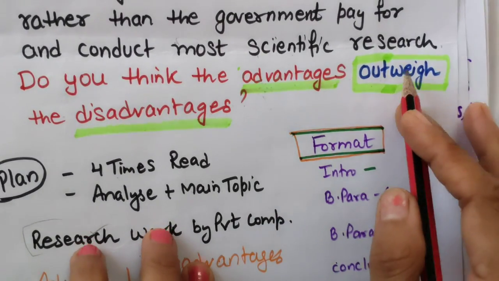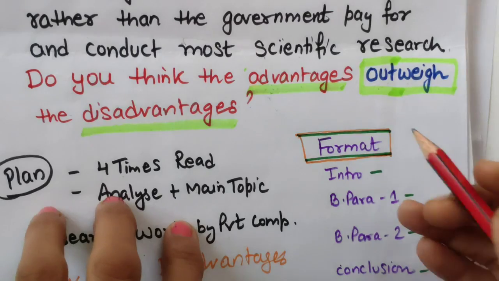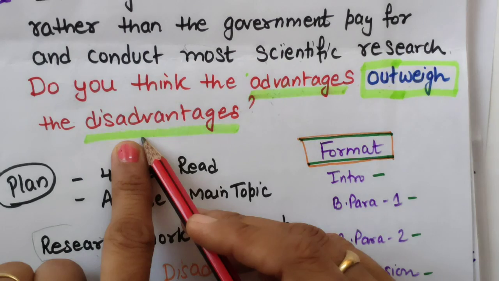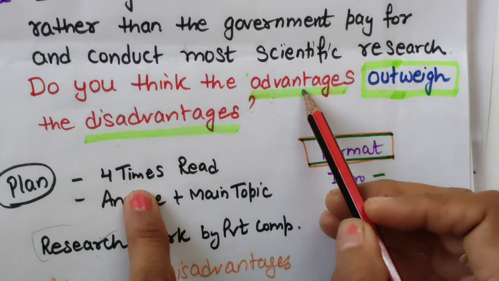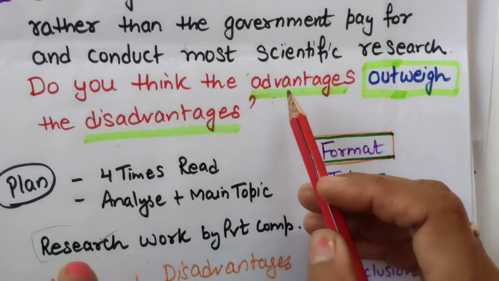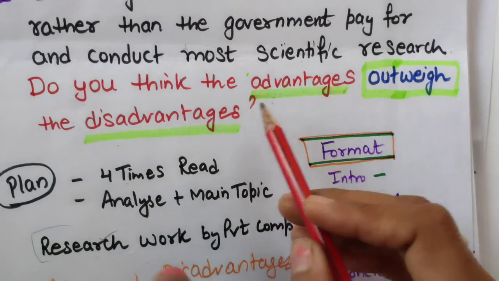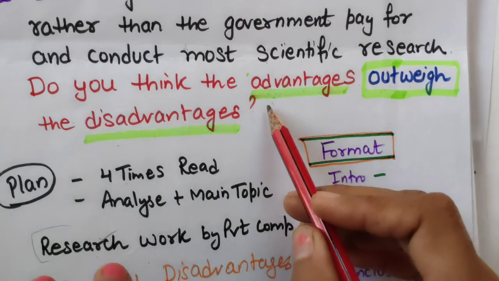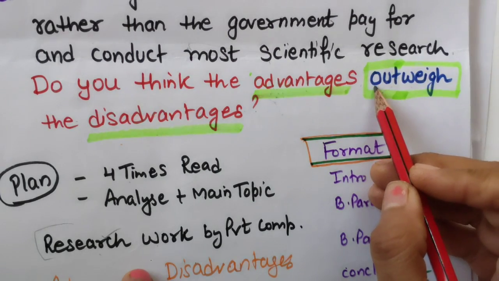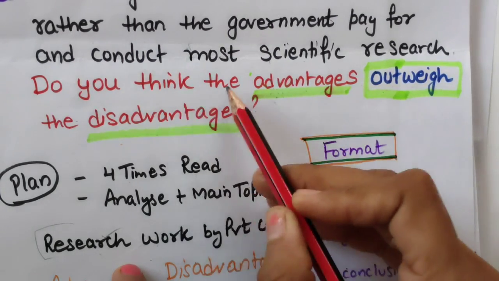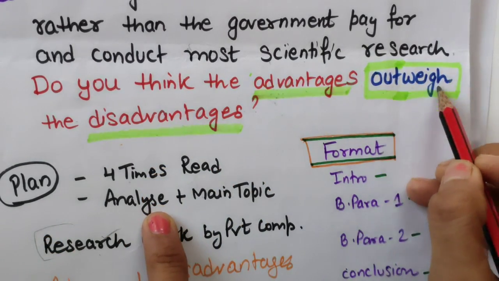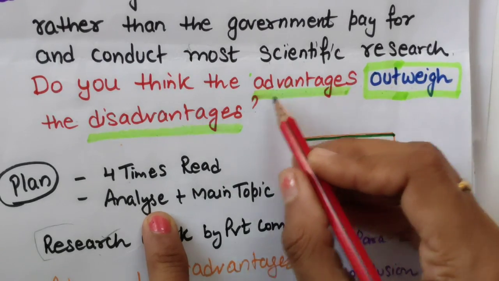I will tell you what is the format of this outweigh question. Outweigh means this is not a simple question: do you think the advantages outweigh the disadvantages? If you think that you have to write an equal number of advantages and disadvantages, then you are wrong. It doesn't matter if you write equal numbers, there is no problem. But since the word outweigh is there, if you agree with the statement that it has more advantages than disadvantages, it means there is no balance between these things. See this.